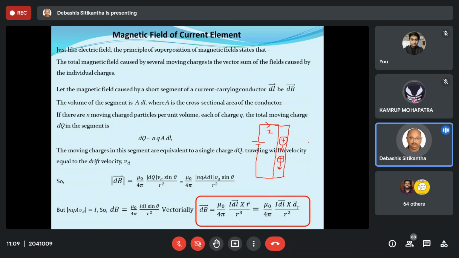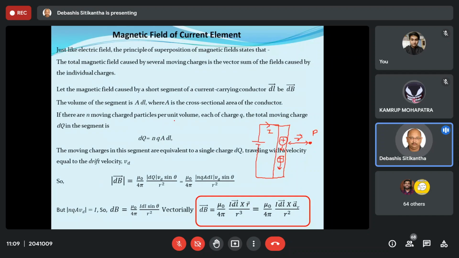So let us say I will try to find the magnetic field at a point P. Let us say the point P is located at some position vector r vector. It may be a straight line or it may be slanting, doesn't matter, we'll see about that. Now, as you can see, all these positive charges are going to move at drift velocity.